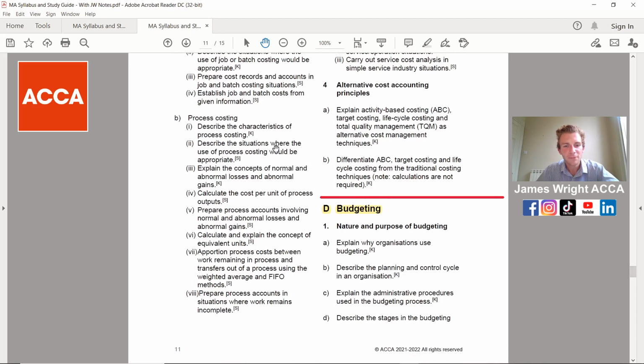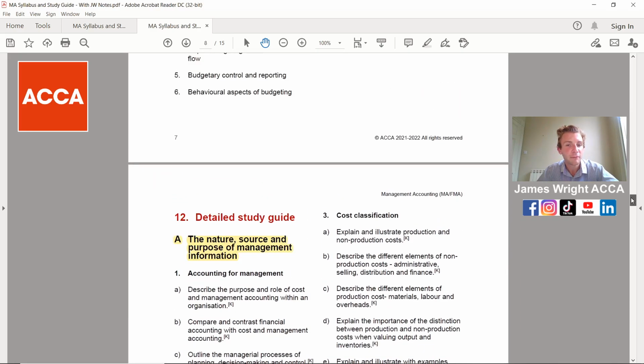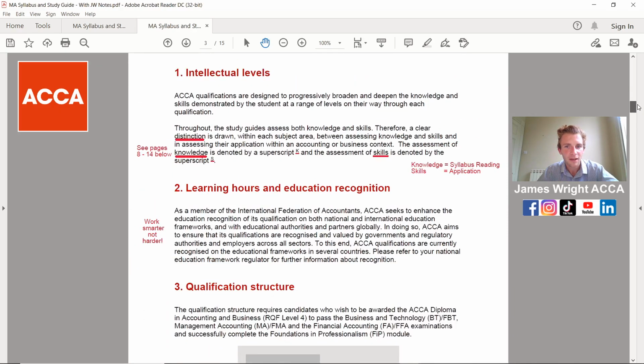So describe the situations where the use of process costing would be appropriate. That is a skill area of the actual module. Whereas on here you can see all the little S's and K's, where cost management techniques is a knowledge base. And these can be found in the detailed study guide, which we'll be coming on to later on.